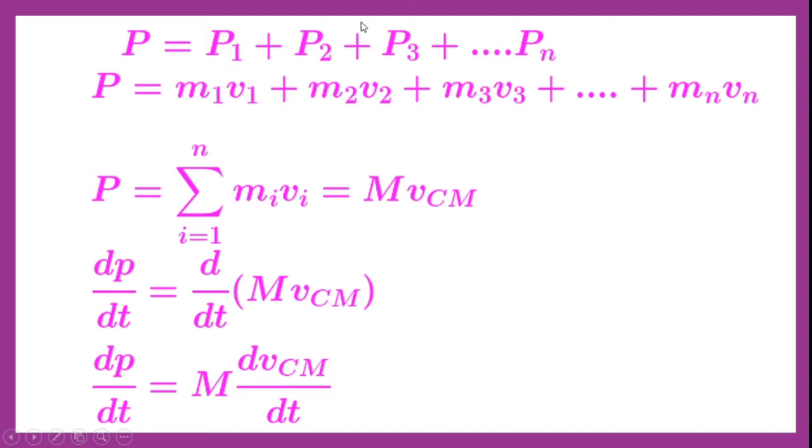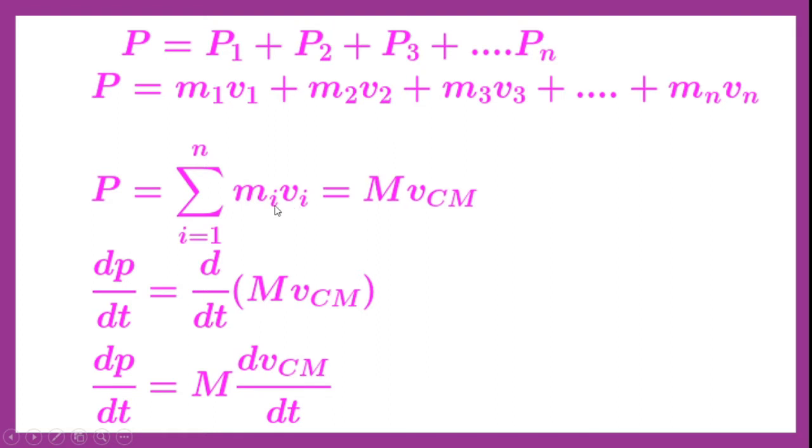In the same way we have to consider the linear momenta of all the particles in terms of mass and velocity. That means P2 is m2 v2, P3 is m3 v3, and Pn is mn vn. So in this way we write all the linear momenta. P is equal to the summation of all the linear momenta, that is, the sum from i equal to 1 to n of mi vi.